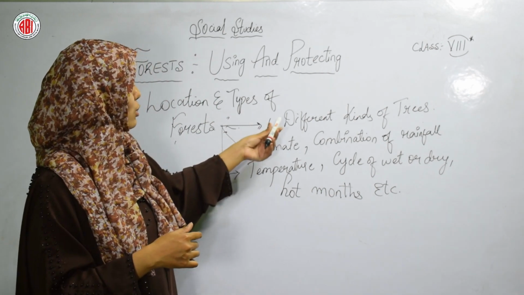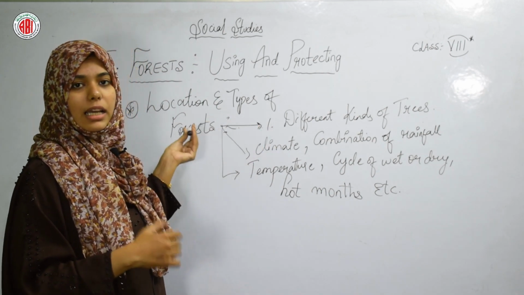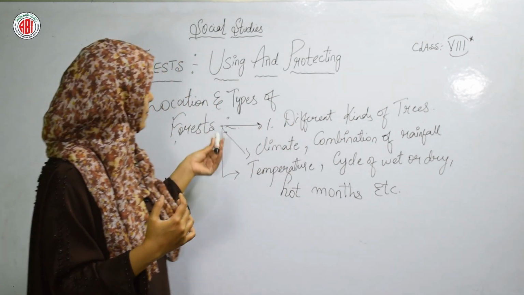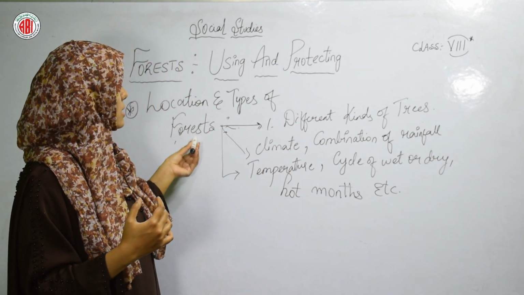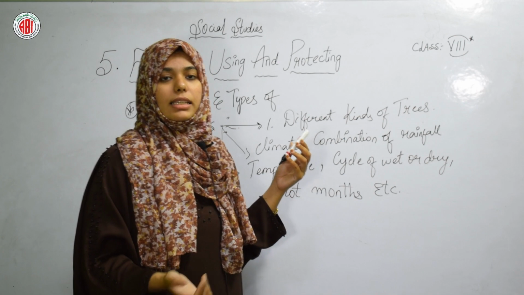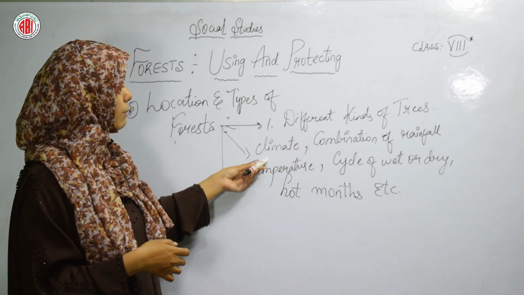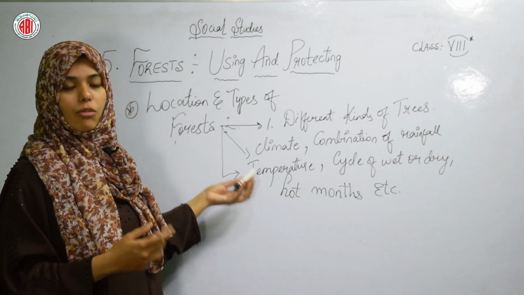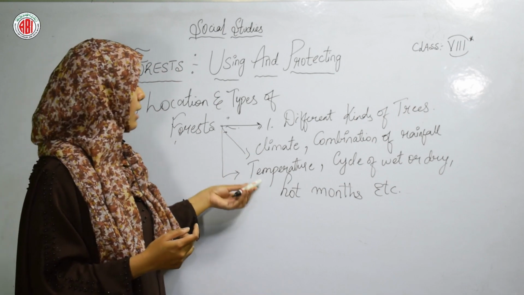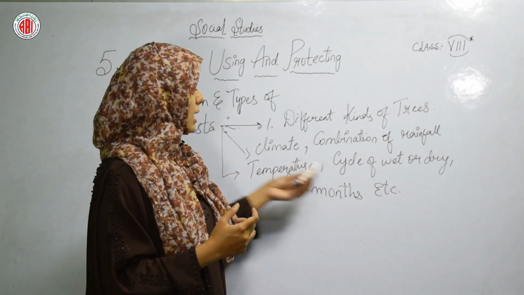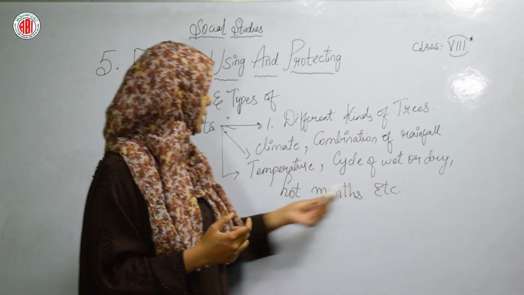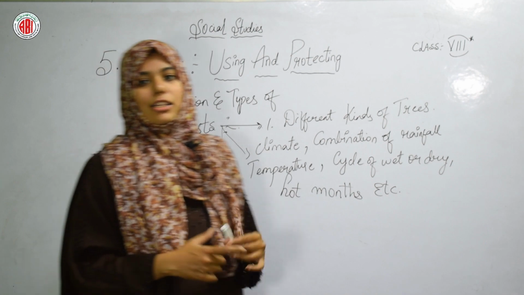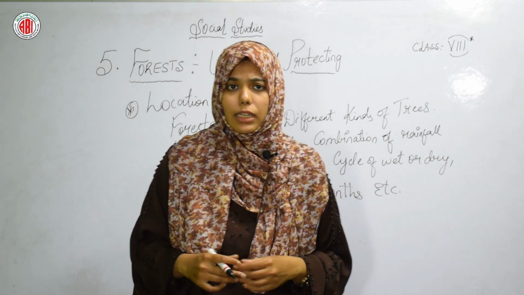So different kinds of trees will grow in different forests, in different places. And for a forest, other very important things are climate, the combination of rainfall, temperature, what temperature there is in a particular place, cycle of wet or dry, hot months, etc. These are all the important things. So let's see the next important point.